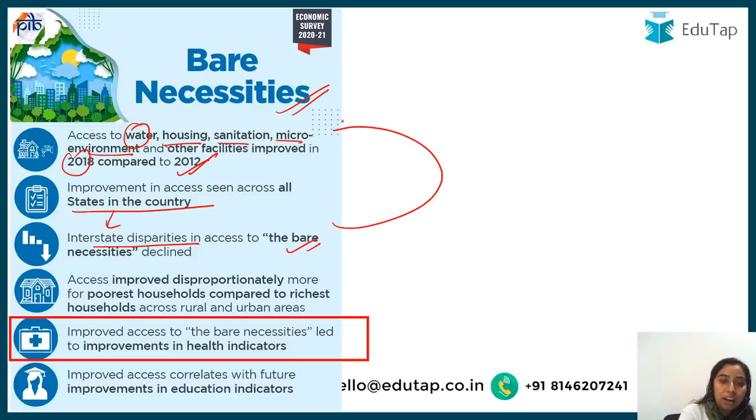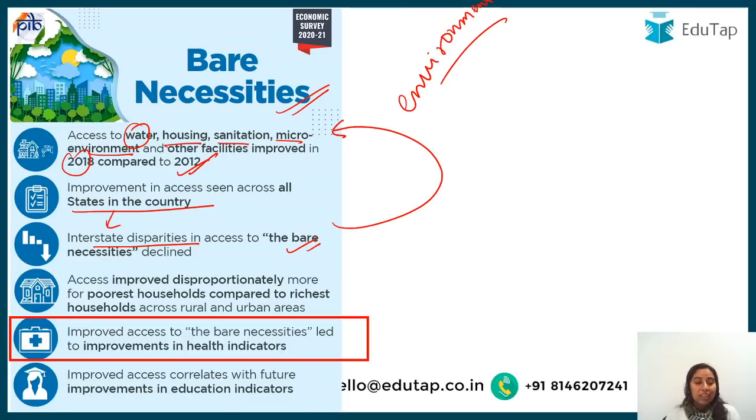So what are the bare necessities? Please note them down: water, housing, sanitation, and micro environment. So environment is also there, right? Climate change you can never forget in today's scenario. So interstate disparities have gone down.